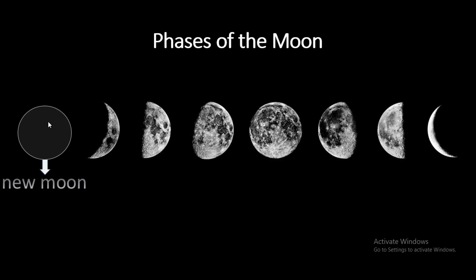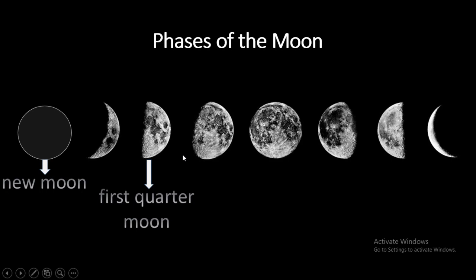After that, we have so many shapes or so many phases of the moon. We're going to take 4 of them. This is the first one, the new moon. After 7 or 8 days pass, we're going to meet a new shape of the moon. We call this shape the first quarter. Why do I call it a quarter? Because this comes after the quarter of the month passes. Not because it looks like a quarter. Because the quarter does not look like this. I'm gonna tell you what it looks like.